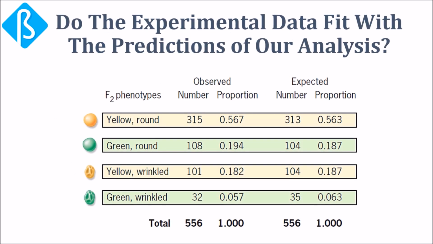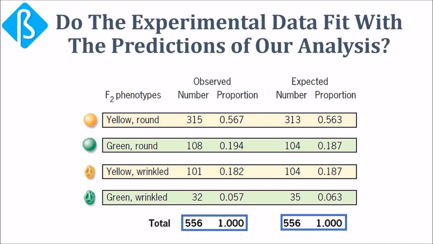We can compare the predicted and observed frequencies of 4 F2 phenotypes in 2 ways, by proportions and by numerical frequencies. For numerical frequencies, we calculate the predicted numbers by multiplying the predicted proportion by the total number of F2 seeds examined. With either method, there is obviously good agreement between the observations and the predictions. Thus, the assumption on which we have built our analysis, independent segregation of seed color and seed texture genes, is consistent with the observed data.